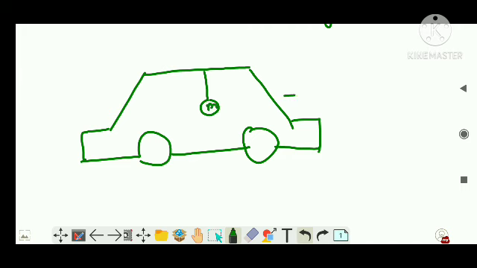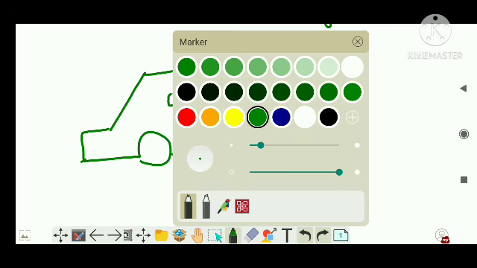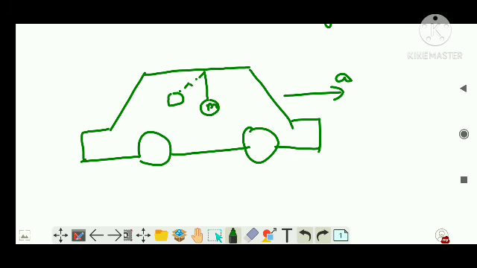Now let's say the car is accelerated forward with acceleration a. This is not a problem, I'm just giving an example, okay? So obviously when the car is moving forward, in which direction will the pendulum move? The pendulum will move in this direction, right? That means there will be an angular displacement, right?